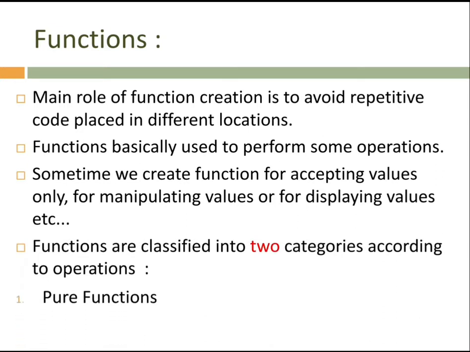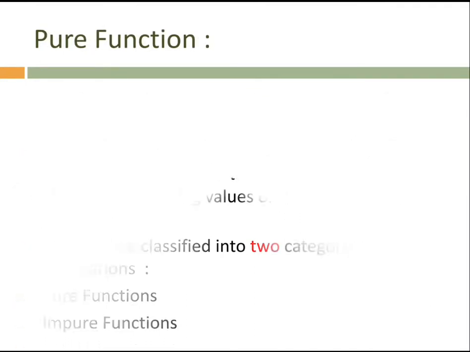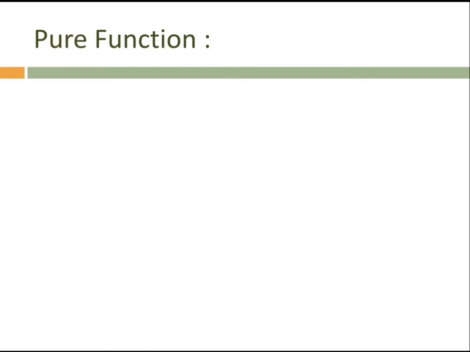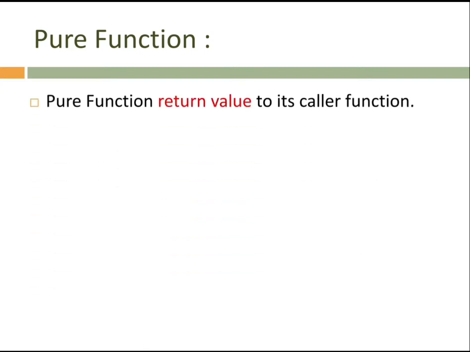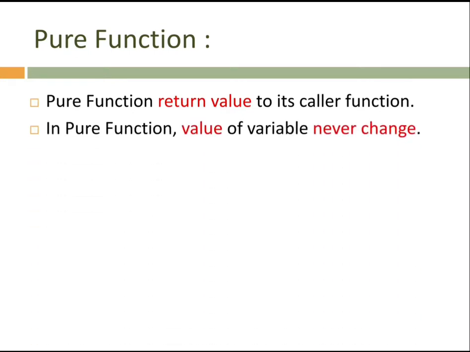The first behavior belongs to the pure function, and the second behavior is named the impure function. We are going to concentrate on the pure function right now. The first point for a pure function is that it always returns a value to the caller function. When it is called, some value should be returned from this function, then it is a pure function.